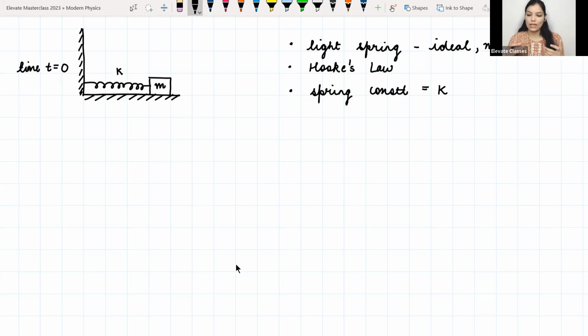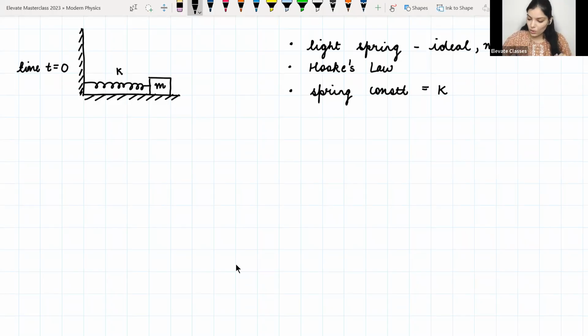So if I have this spring and some mass over here and I pull the mass, that means I have elongated the spring, so the spring will try to pull the mass back. So the restoring force is going to act in a direction opposite to the direction of the elongation. I'm pulling the spring that side, and the spring is trying to pull the mass back.